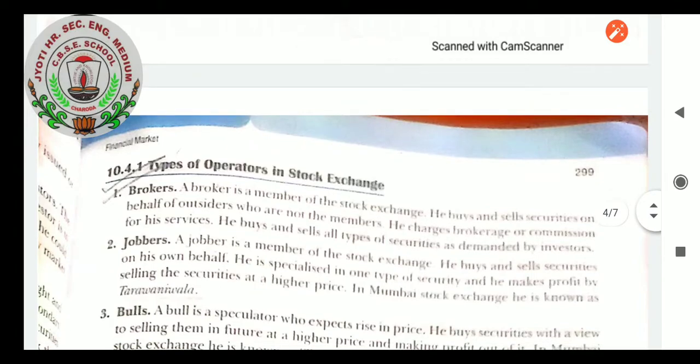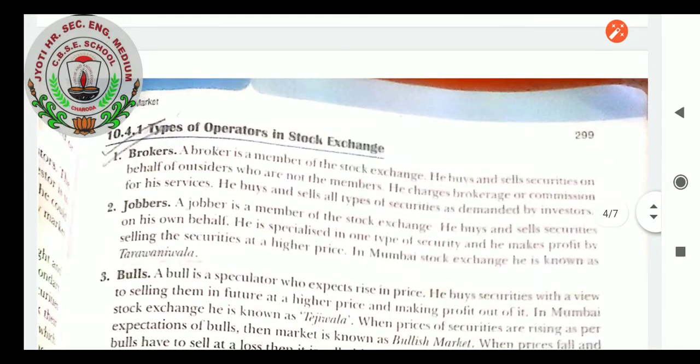Types of operators in stock exchange, when we see, students, there are the following types. Very first, brokers. Who is the broker? He purchases the shares of the company and issues the shares on behalf of the company, but he never pretends that the shares are his own. That is known as the broker. And for issuing the shares in the market, he earns adequate profit. He charges brokerage or commission for his services.